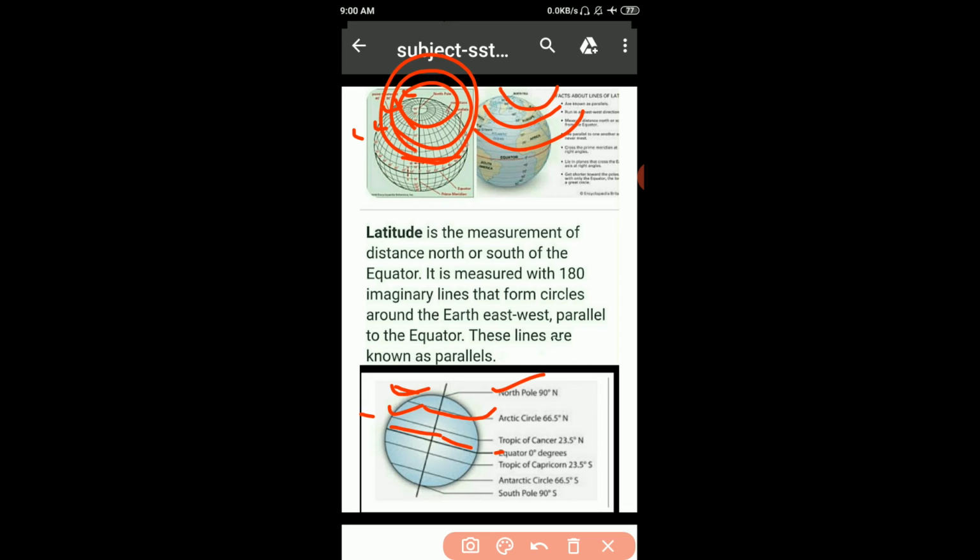Then after, at the bottom, Tropic of Capricorn 23.5 south, Antarctic Circle 66.5 degree south, South Pole 90 degree south. These are the important parallels of latitude. Okay, now move on to the next page.